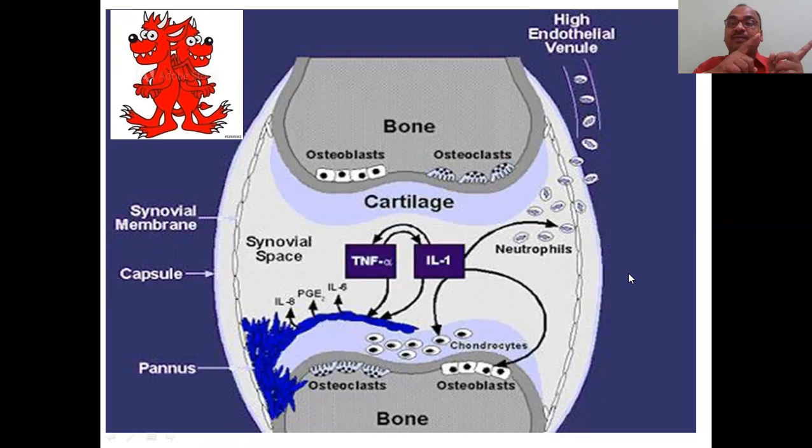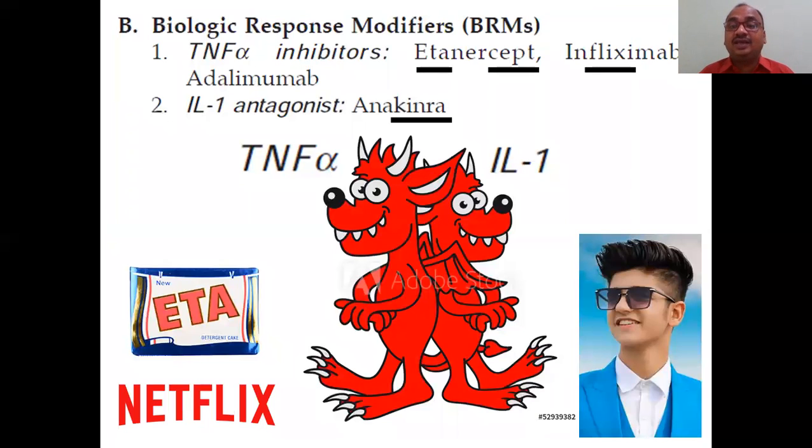Otherwise, if I kill one devil, the other devil will change into the first devil. That is a problem, no? That's why you have to kill both. How to kill them? Here you can see how to kill. We will see the second classification now. Biological response modifier, in short form it is called BRM. Just like the first one, DMARD, the second one is BRM. TNF alpha is one devil's name, and the other devil's name is IL-1.